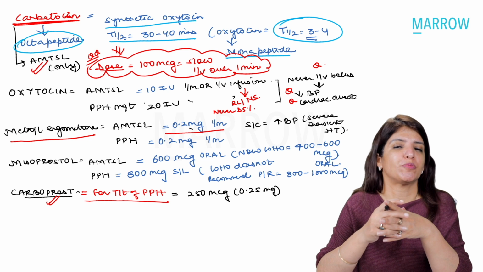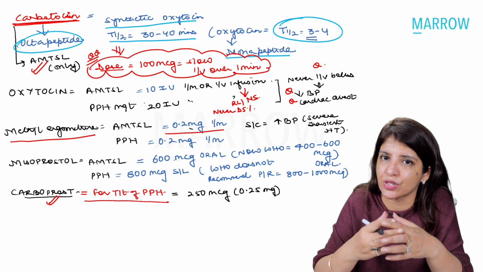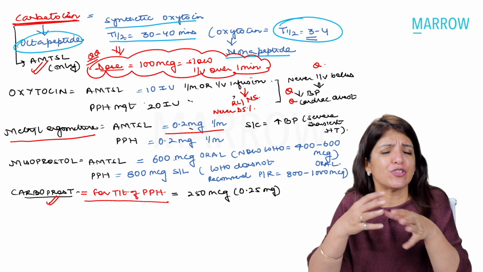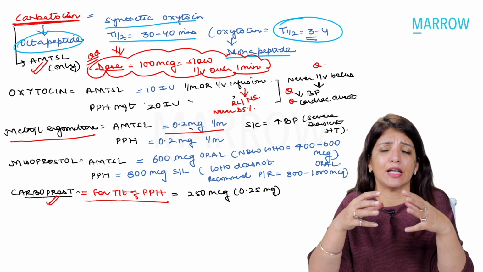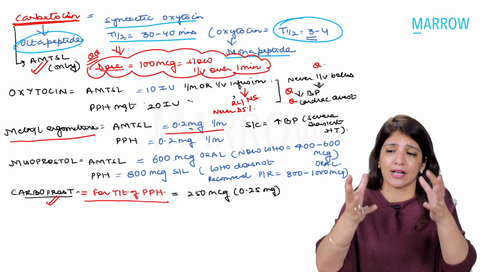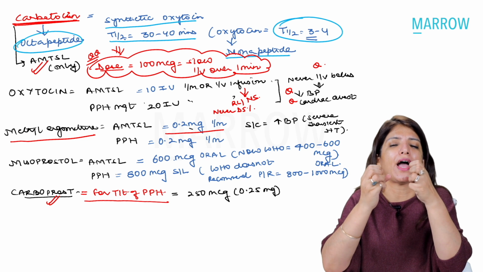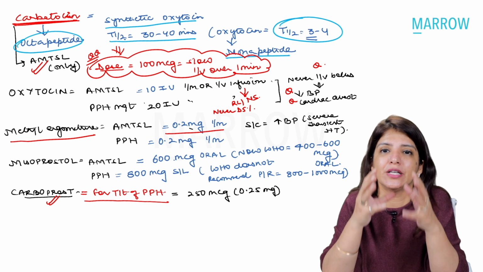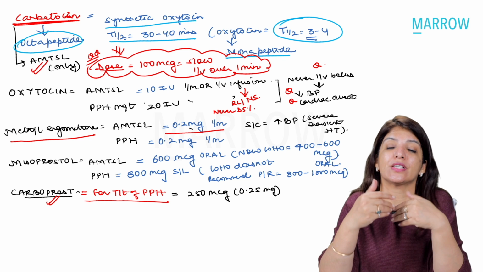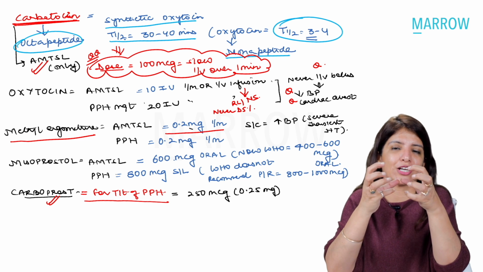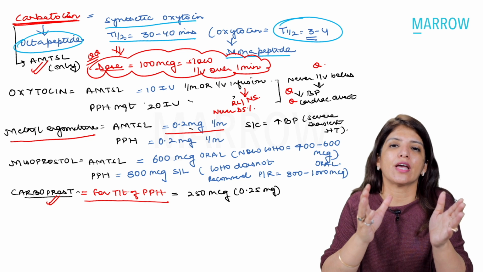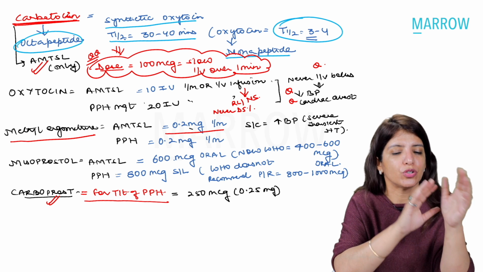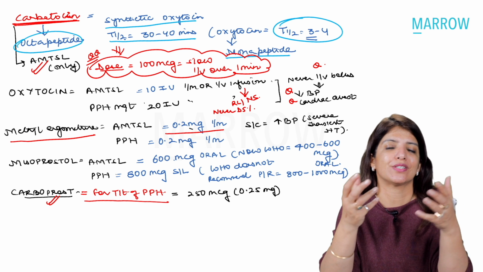Another very important difference between methyl ergometrin and oxytocin is that oxytocin leads to physiological contractions. What are physiological contractions? Normally also in labor, when labor pains are happening, contractions have a tendency of coming and going, coming and going. Contractions are never permanently present. And the advantage of contractions coming and going is that at the time of contraction, very less blood goes to the fetus. So blood goes to the fetus only when the uterus is relaxed.